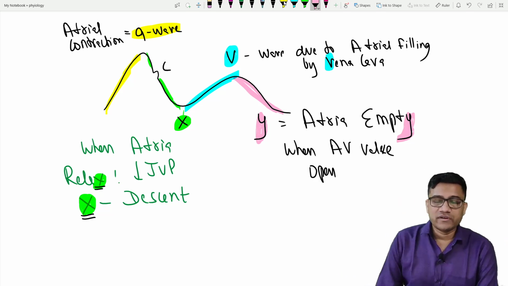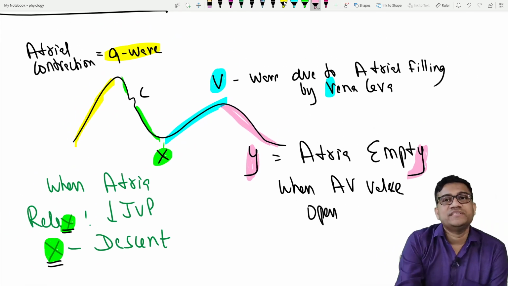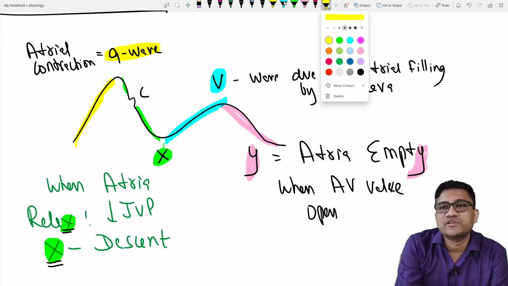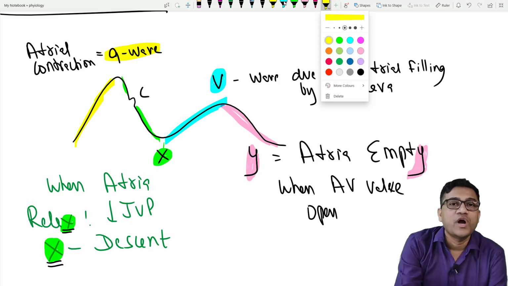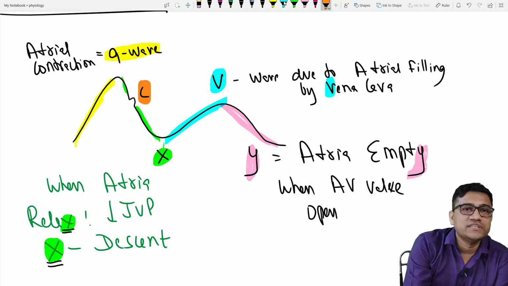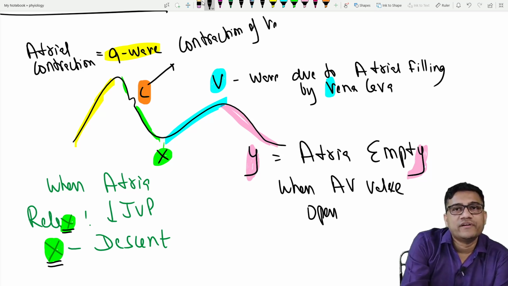Now some will say, sir, you forgot C. C is everywhere, yatra tatra sarvatra you find C. So let's see what this C is. This C, as you can see, is a very small wave. This C is due to contraction of the ventricle, which occurs after the atria.